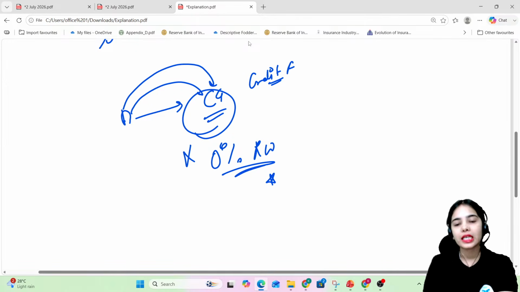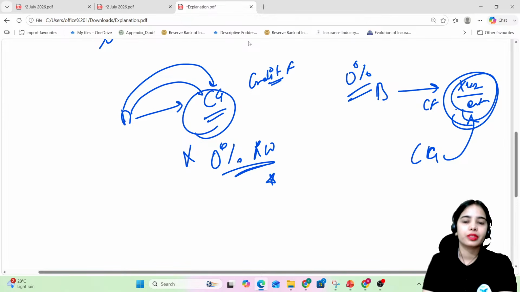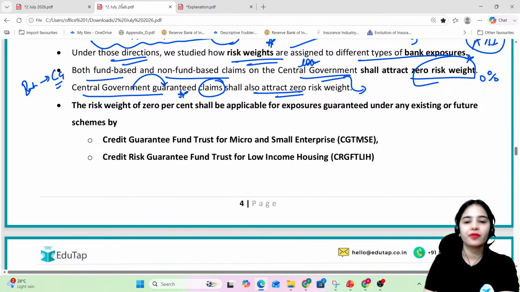But in the case where the bank is, let's say, providing a credit facility to some XYZ entity, and the central government is guaranteeing this loan, in this case also the risk weight will be 0%. So whenever there is central government backing, there will be a risk weight of 0%.